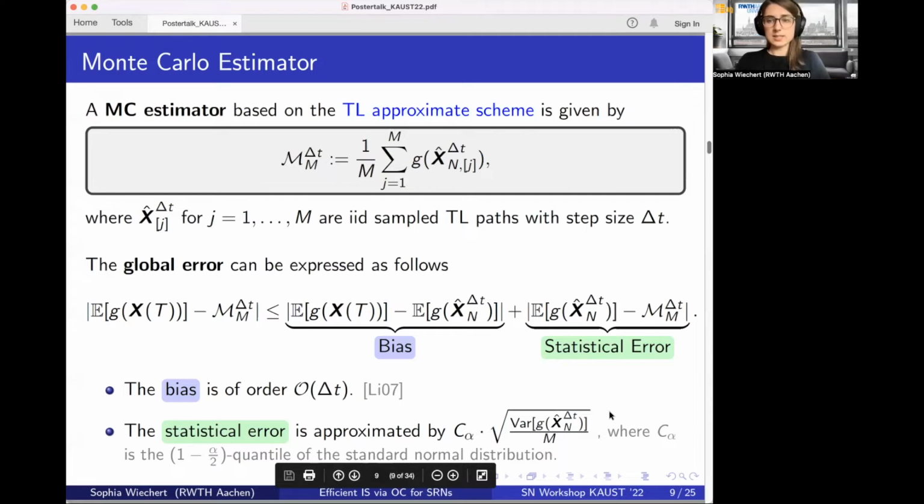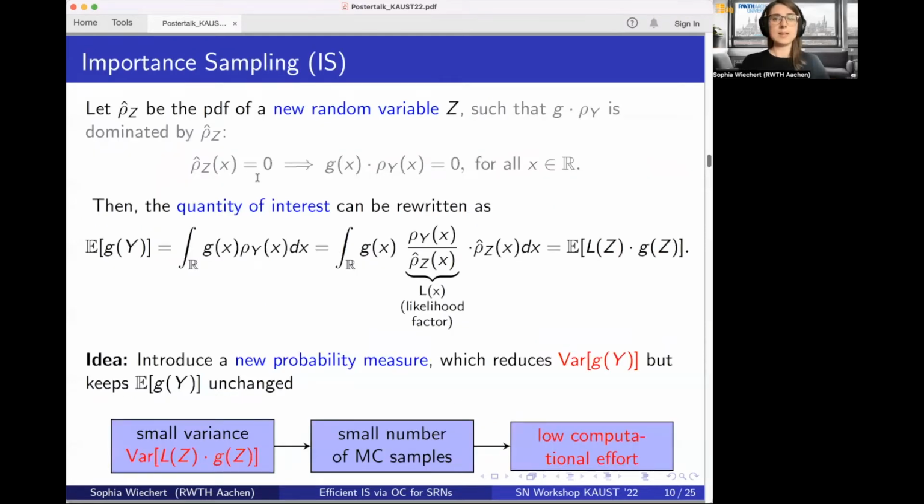And looking at the statistical error, we can already see that the statistical error increases with the high variance of g of x. And this is exactly the setting we are targeting with importance sampling. Importance sampling is a variance reduction technique. And in importance sampling, we introduce a second auxiliary random variable z with some density rho hat.